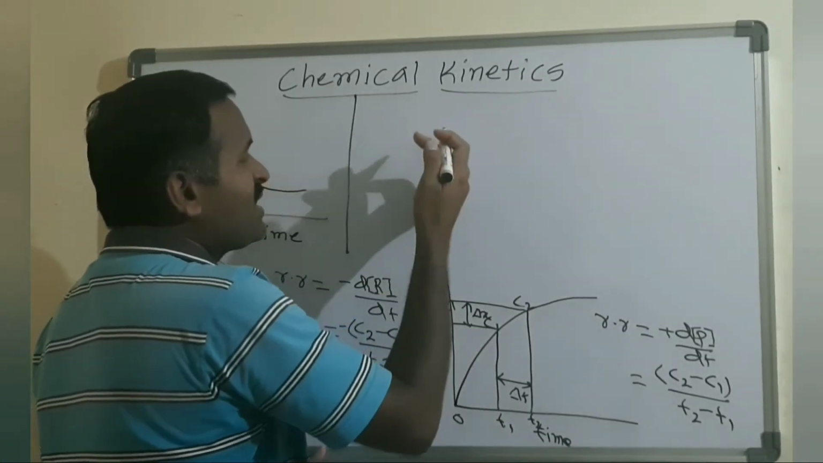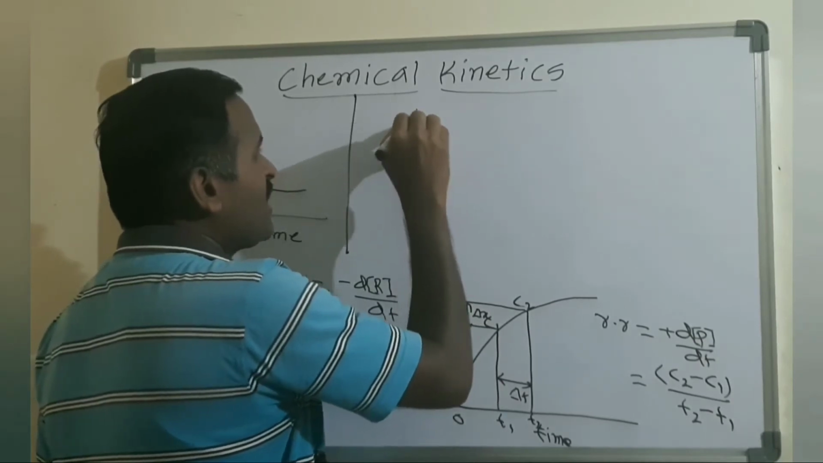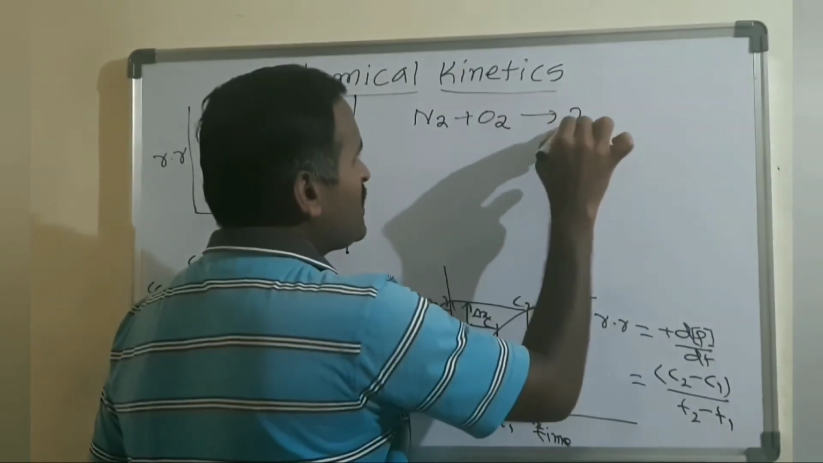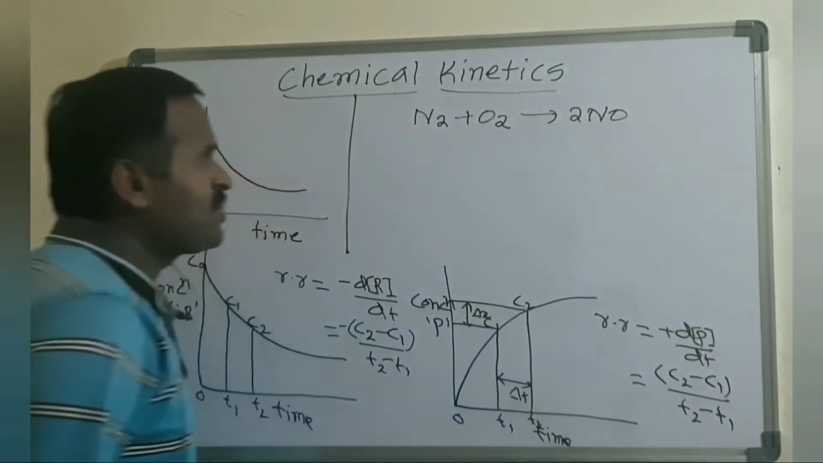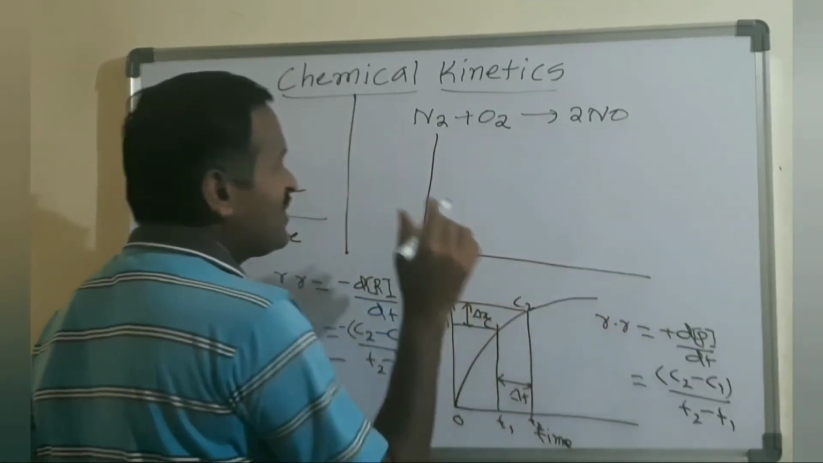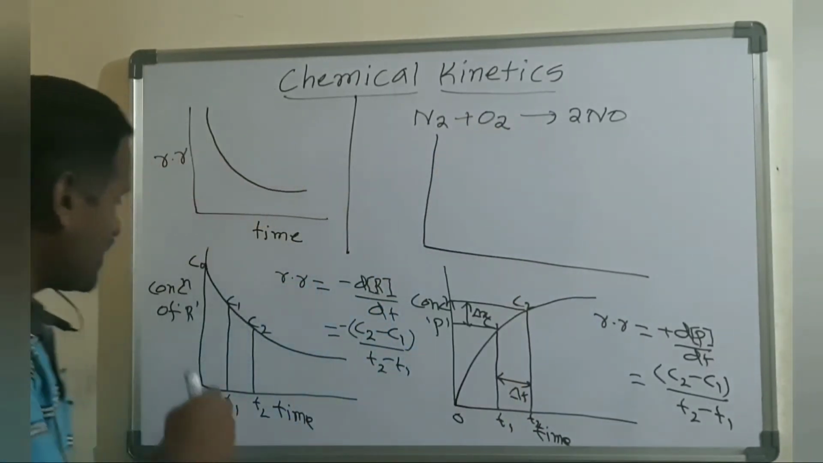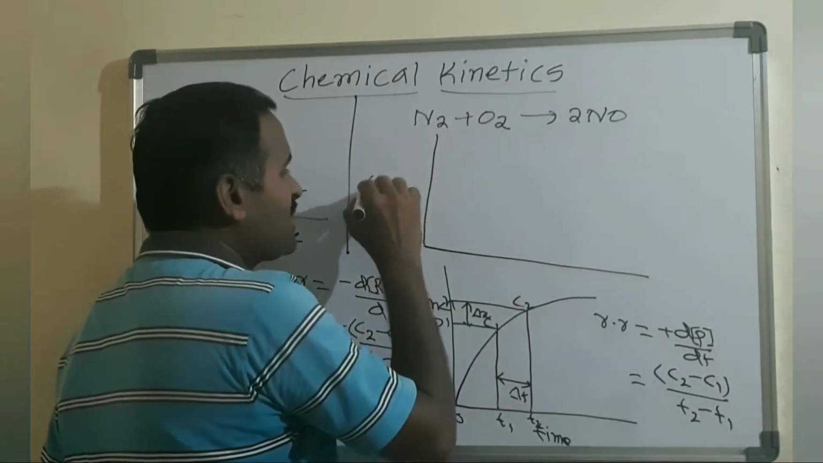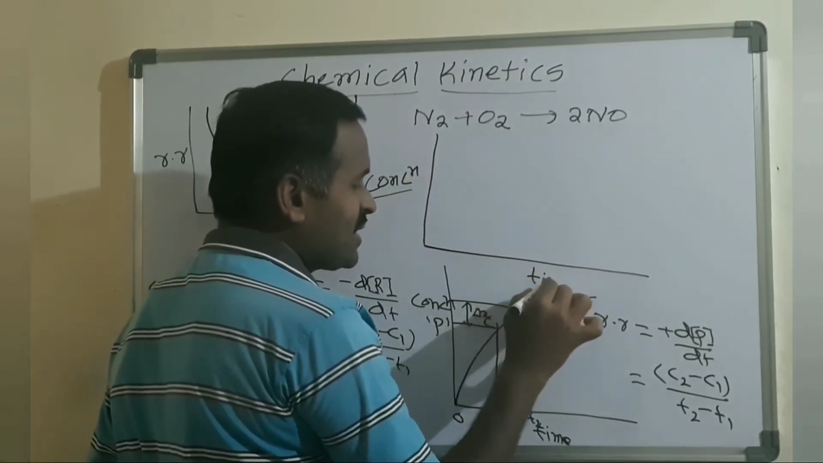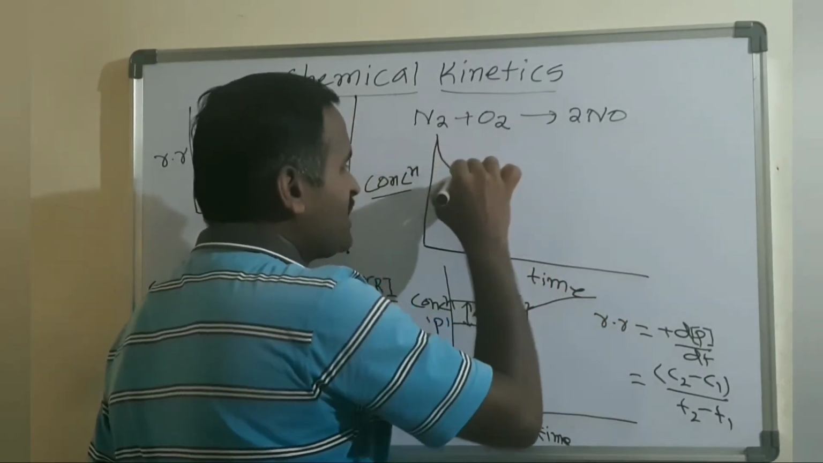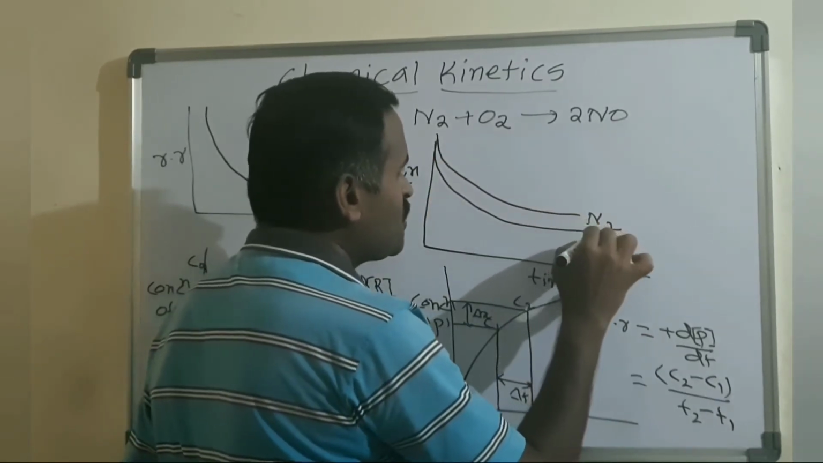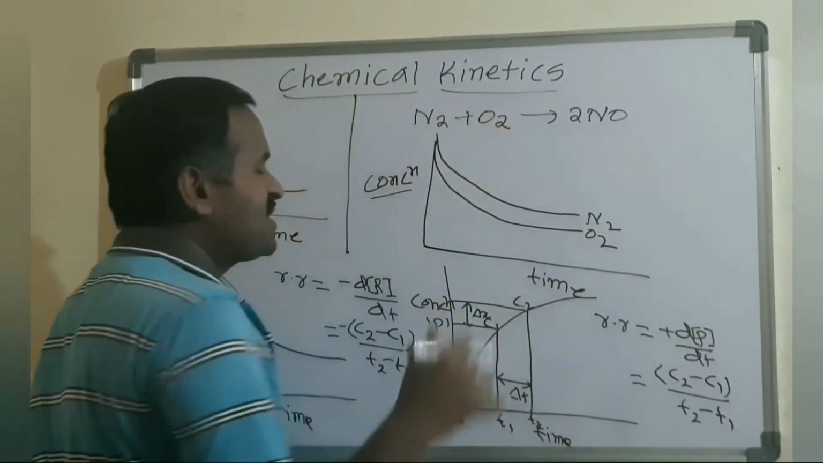Here I am taking one simple example: N2 plus O2 gives rise to 2NO. How is it represented in the graph? N2 and O2 are the reactants. Generally for reactants, you take concentration on the y-axis and time on the x-axis. Here I am taking N2 and this is O2. We don't know exactly how much concentration we are taking.